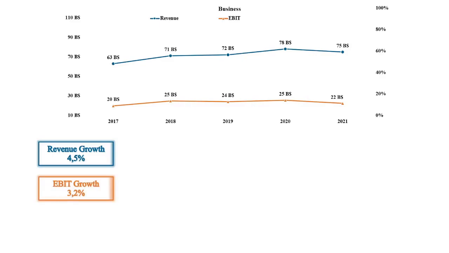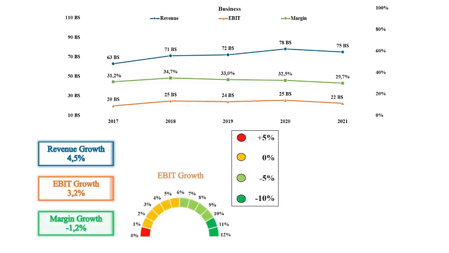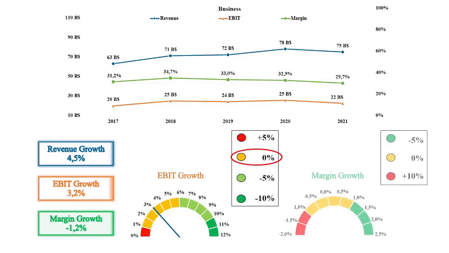The margin is found by dividing the EBIT by the revenue, which in 2017 gives 31.2% and in 2021 decreased to 29.7%. Since the revenue increases at a higher rate than the EBIT, it only makes sense that the profitability of the company decreases. In this case, it decreases by 1.2% on average. An EBIT growth of 3.2% is in the yellow section of a rating scale, which gives no further adjustment. An average margin decrease of 1.2% gives plus 10%.